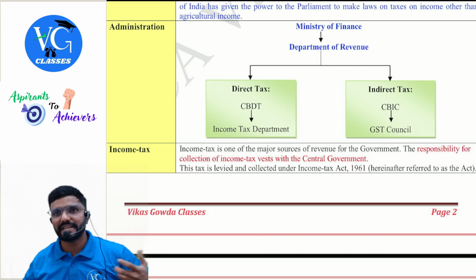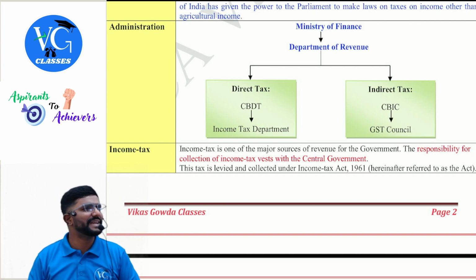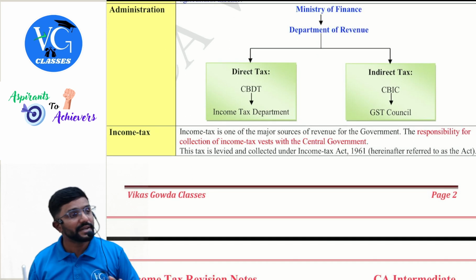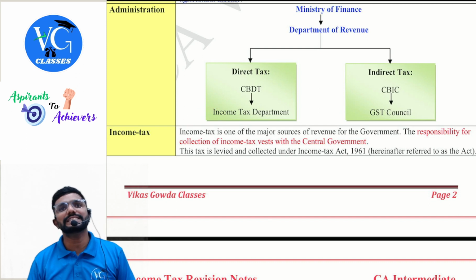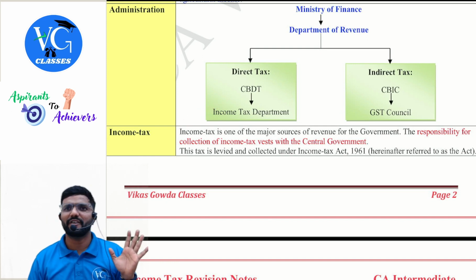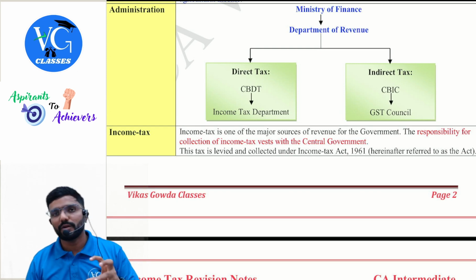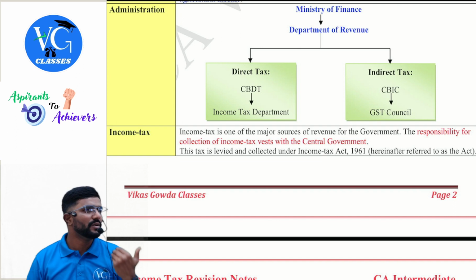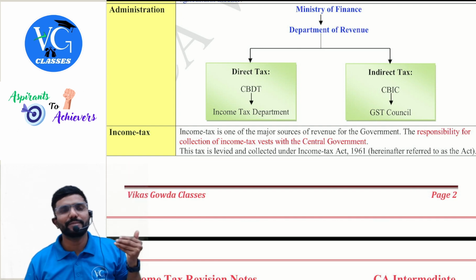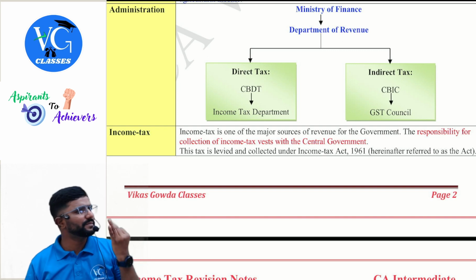CBDT means Central Board of Direct Taxes. All the administration with respect to direct taxes is taken care of by CBDT. Under CBDT, for income tax purposes, we have income tax departments. Under that, there are various roles taken by the officials, guys. Now, in the law, we keep on using the word assessing officer, assessing officers and all. Who is that, sir? Income tax officers. Okay, and there are different roles played by them, for example, additional commissioner, joint commissioner and all.